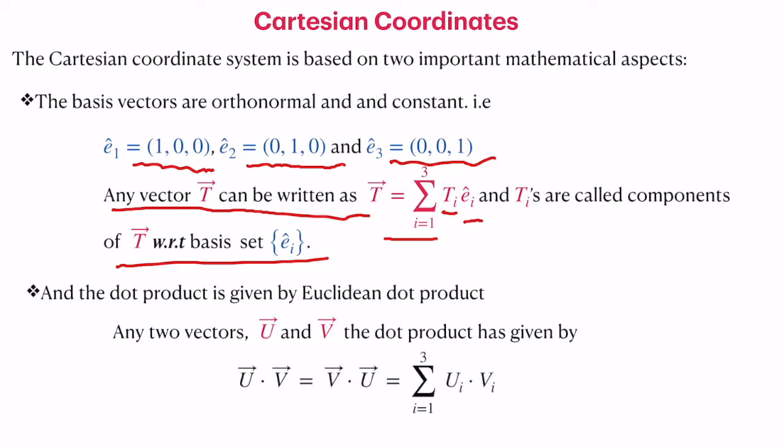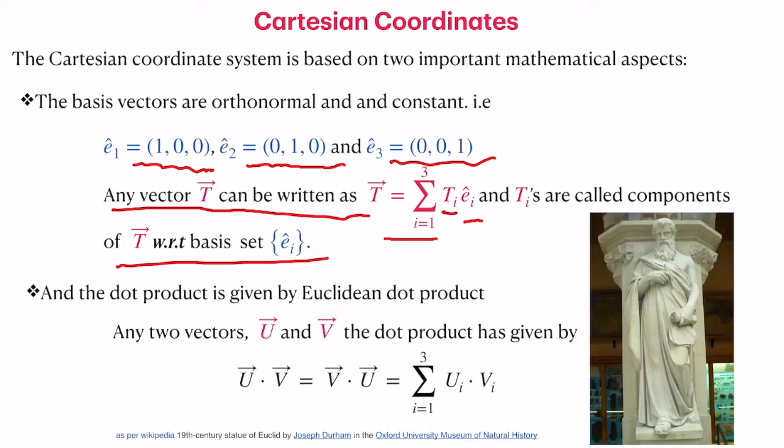That is, for any given vectors u and v in Rn, the Euclidean dot product is given as u dot v, which is also equal to v dot u, equal to the sum, i going from 1 to 3, of ui vi. This can also be written simply as u1 v1 plus u2 v2 plus u3 v3. So this is the first concept of distance given by Euclid, which leads to the complete geometric understanding of Rn, described by Euclidean geometry.